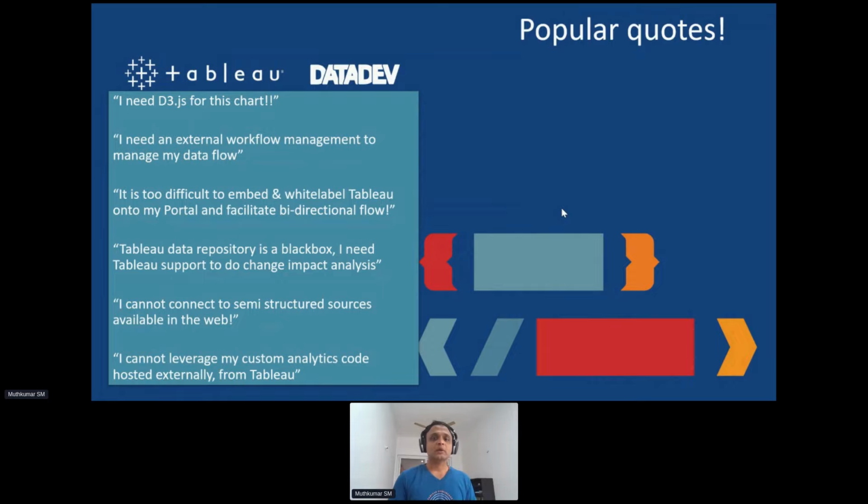How do I make sure that I don't basically get into the vicious circle of looking at data at a very aggregated level and not getting into the granular aspects of data and then keep searching for it and things like that? So all these are some things which we hear from customers when we start proposing solutions, both within Tableau's native features as well as using the extensibility features of Tableau.